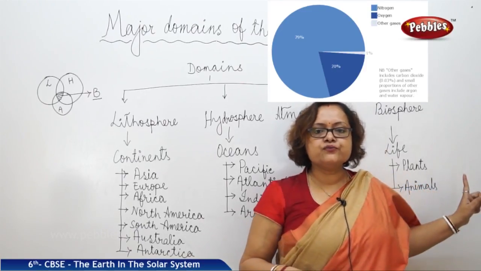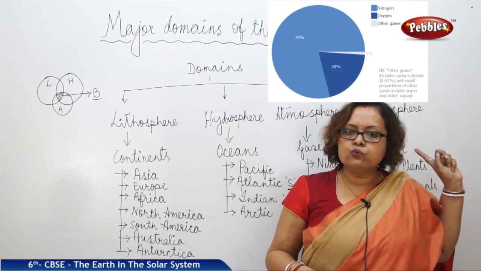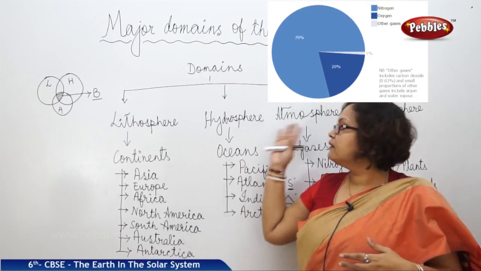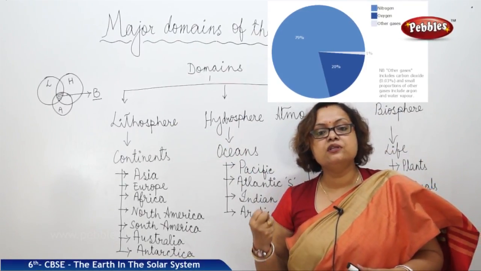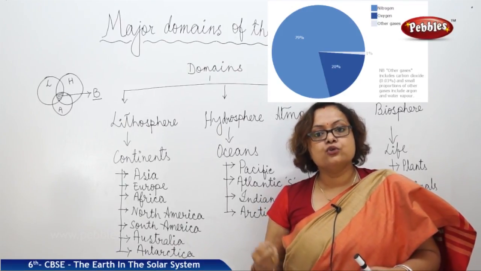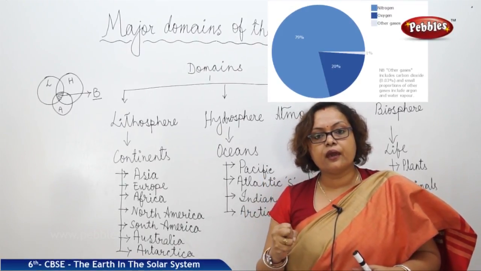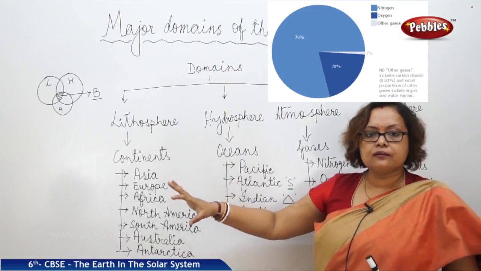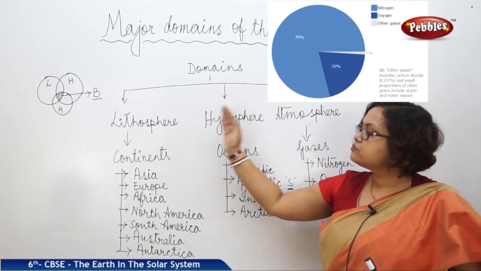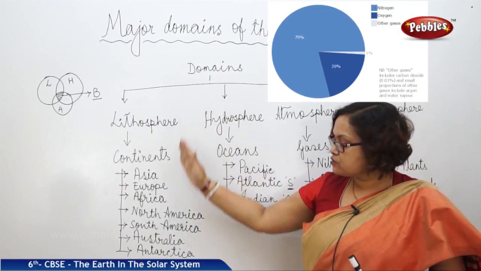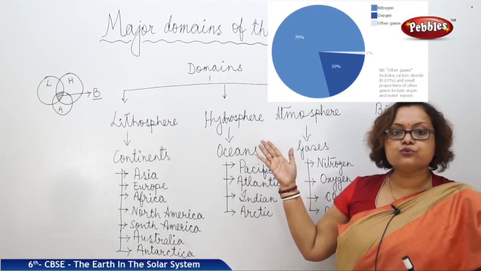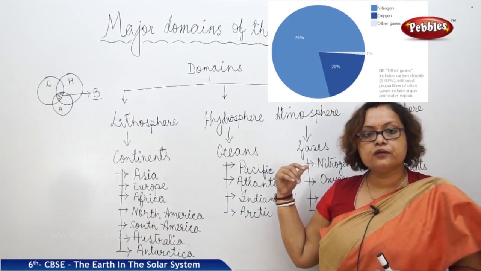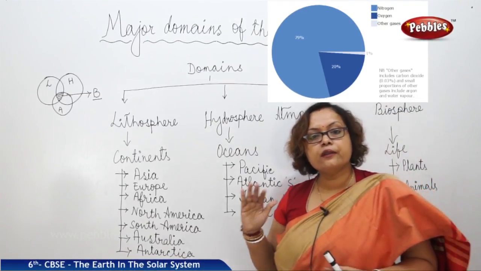But in the biosphere, we have life, and we are spoiling the other three spheres which we need badly to live and survive. So we need to think about saving our earth, saving all the other three domains: saving the soil, protecting the lithosphere, saving water in the hydrosphere, and saving air from pollution in the atmosphere.